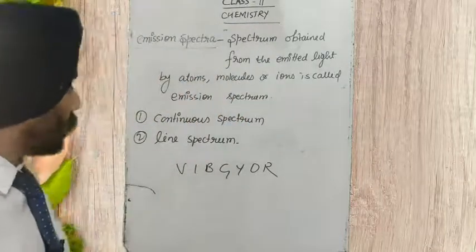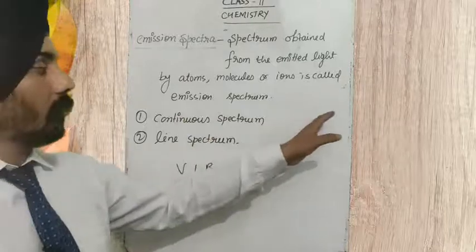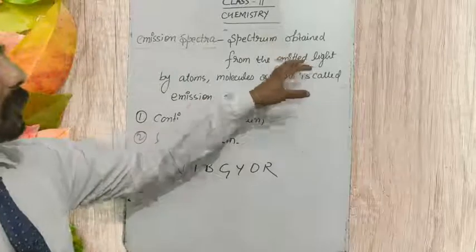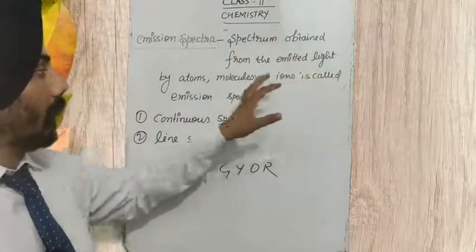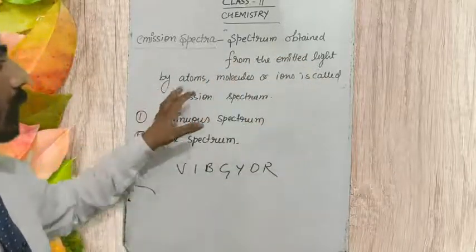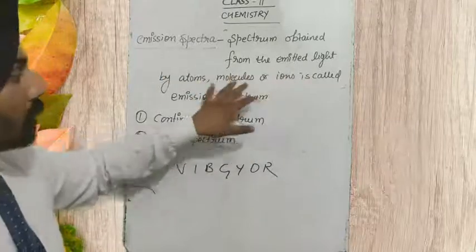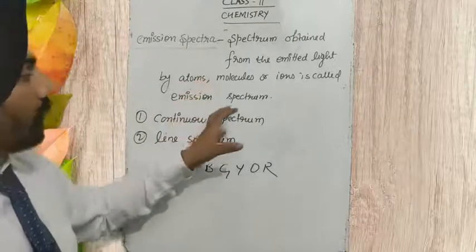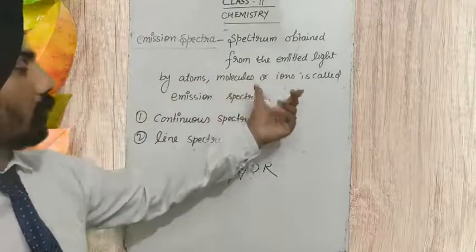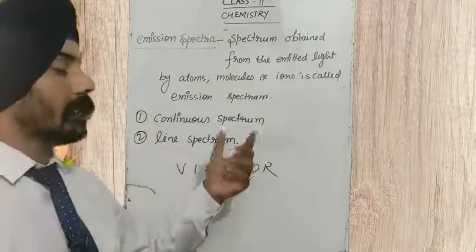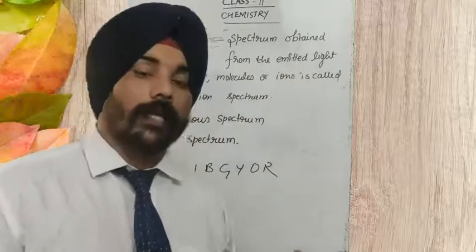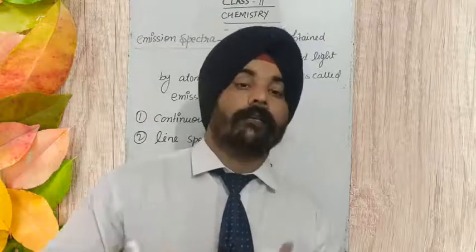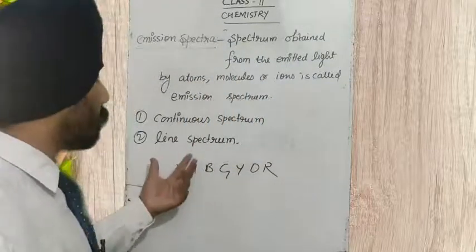So what should be the definition of a continuous spectrum? It is one in which the wavelengths do not have a certain boundary. If the spectrum is obtained from the light emitted by molecules or ions, whatever spectrum we obtain we call a continuous spectrum, because in that spectrum the wavelengths do not have a certain boundary; they are intermixed together. What is a line spectrum?